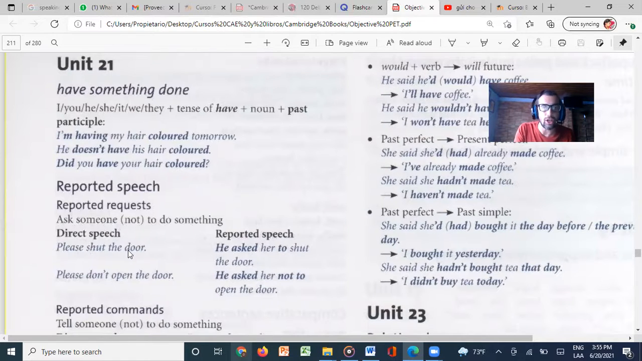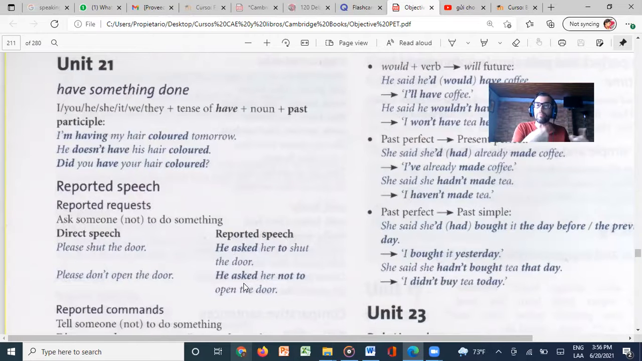For example, please shut the door. You say, he asked her to shut the door. So past simple, because it's in the present. Or, please don't open the door. Well, he asks her not to open the door.